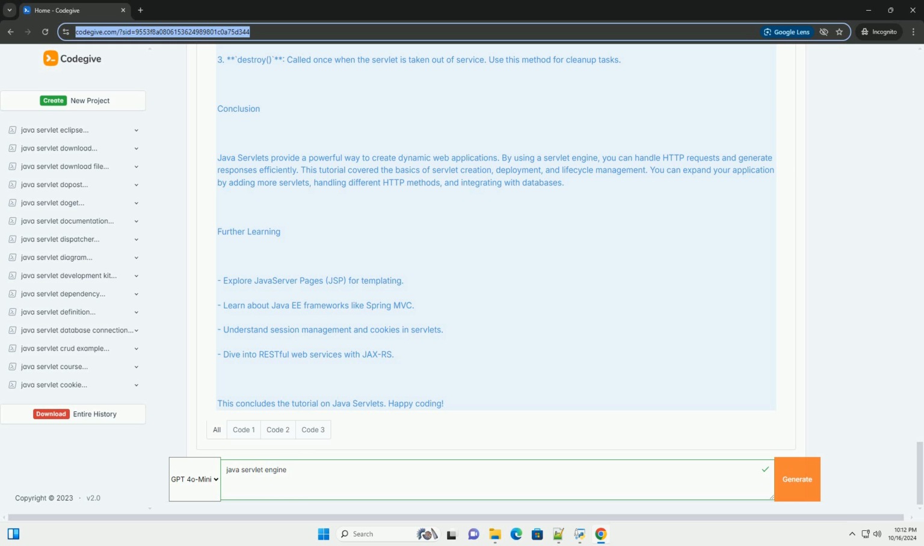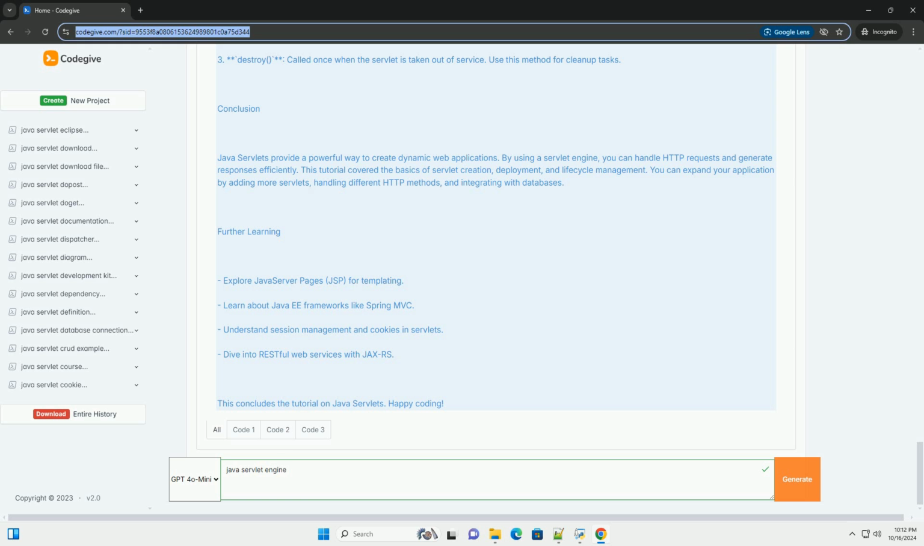Conclusion. Java servlets provide a powerful way to create dynamic web applications. By using a servlet engine, you can handle HTTP requests and generate responses efficiently. This tutorial covered the basics of servlet creation, deployment, and lifecycle management. You can expand your application by adding more servlets, handling different HTTP methods, and integrating with databases.